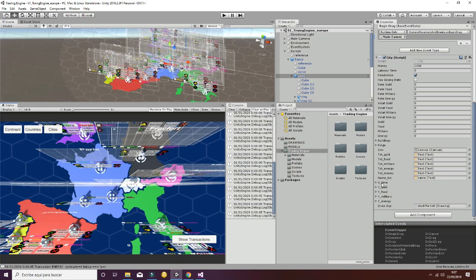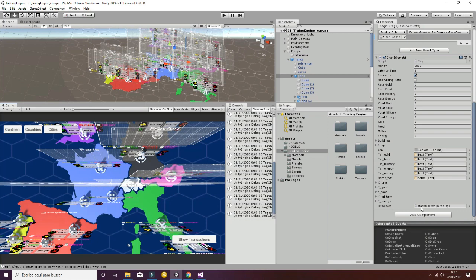Then we have 5 different lists. Lists for the time, the gold, the food and military, and energy. Those lists are updated, adding the different values of gold, food, military, energy, and money in function of time.